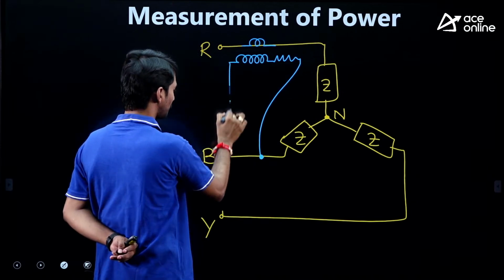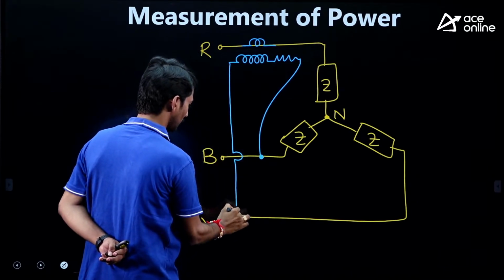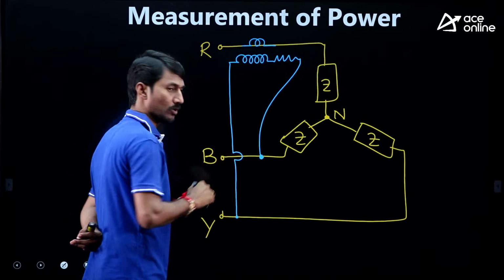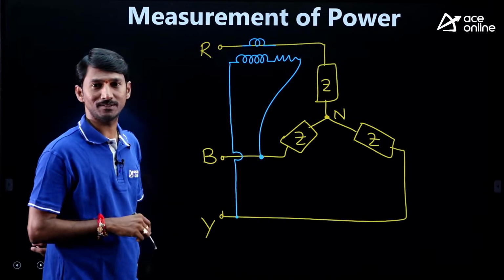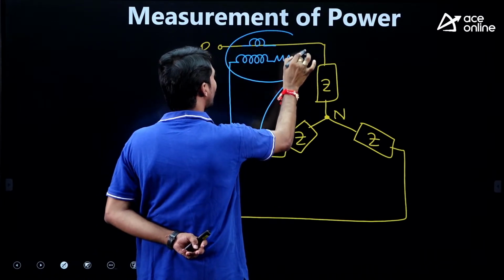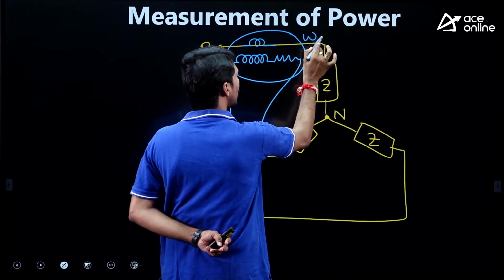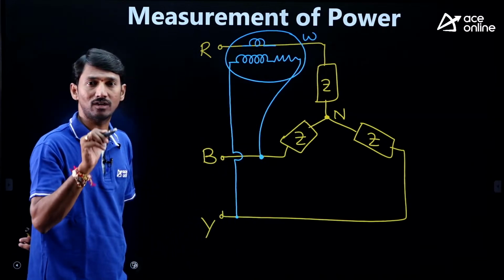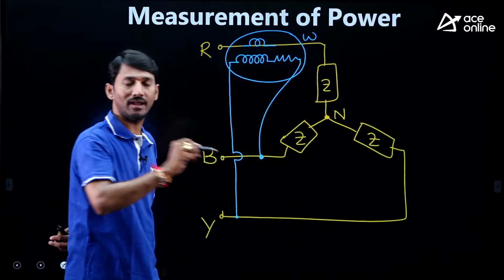One is like this. Potential coil is between the other two phases. Now in this connection, whatever the wattmeter reading is, that is giving the reactive power. That is our entire analysis.